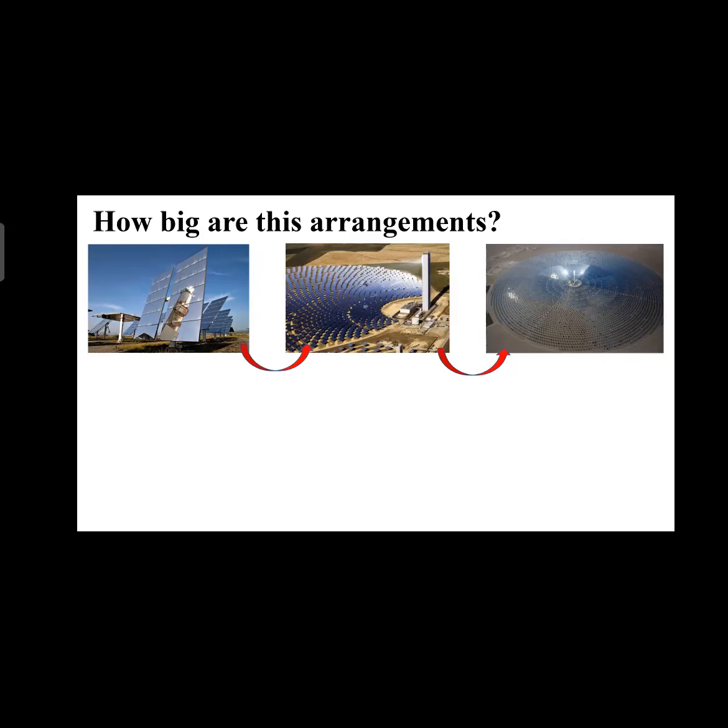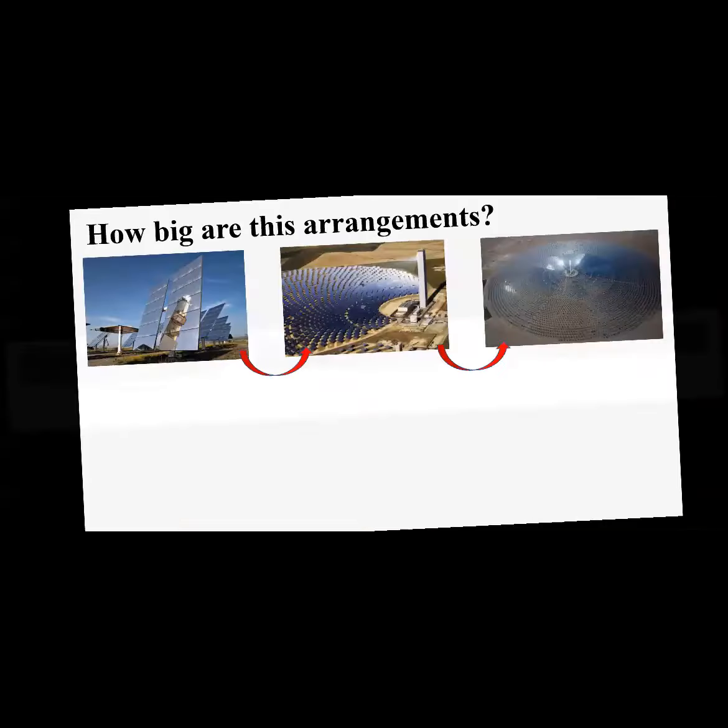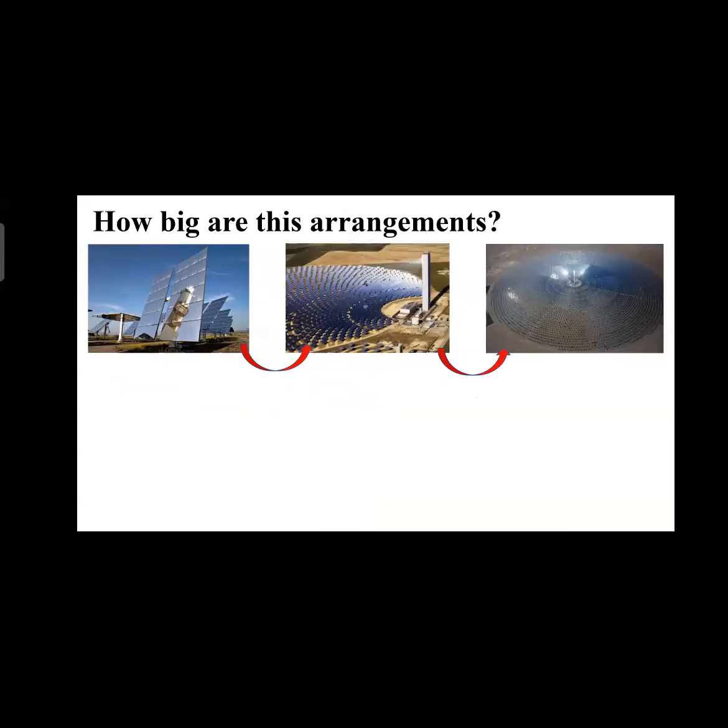This type of arrangement can be placed in areas such as deserts, or areas which are not being used for agriculture due to the heavy sun heat. On those areas we can use this arrangement to generate electricity, so that the area is also used, and electricity can also be produced.